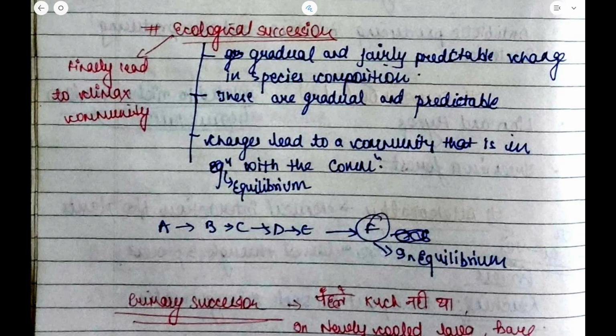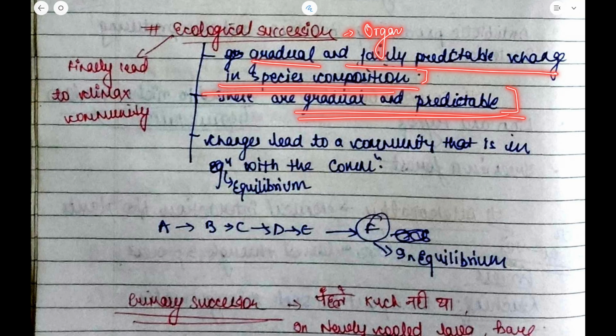Let us now see ecological succession. Ecological succession is a gradual and fairly predictable change in the species composition. With time, as I told you, humans also adapt, and organisms in our environment also adapt. So the fairly predictable change that comes in organisms is known as ecological succession.